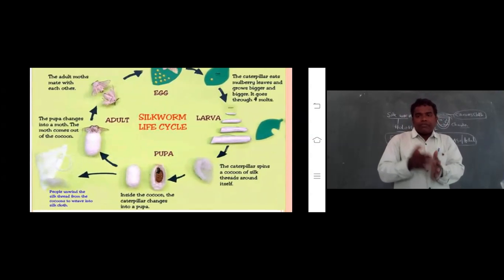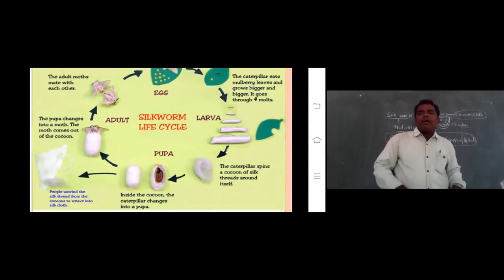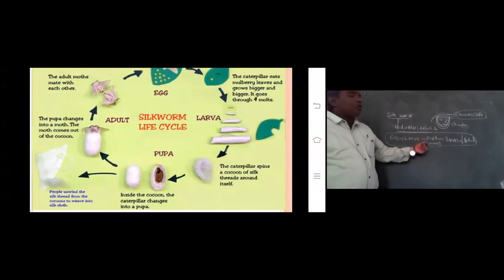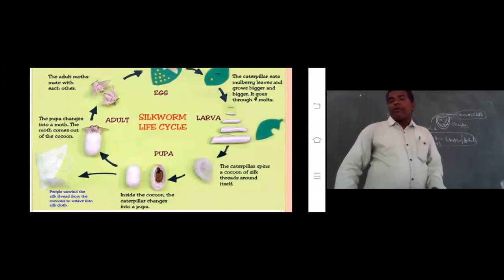With the help of the silk glands it releases threads, spinning and reeling, so there are many threads in the cocoon. The pupa is called, I already told you, what? Cocoon state. Remember one thing.